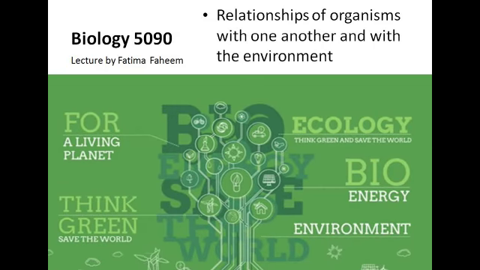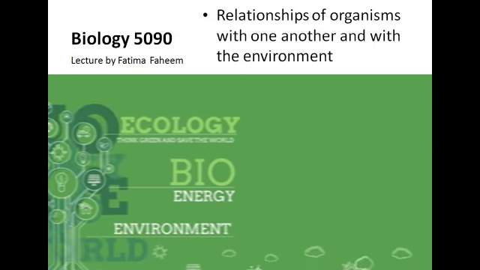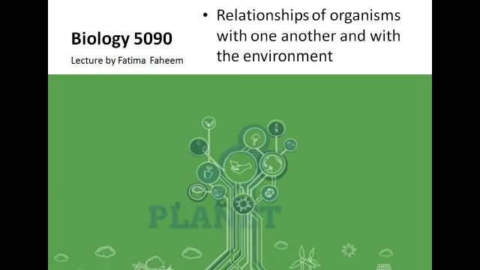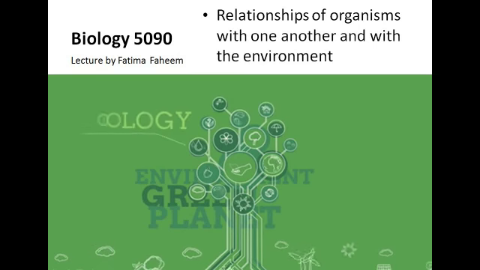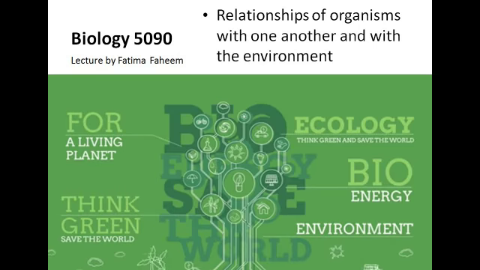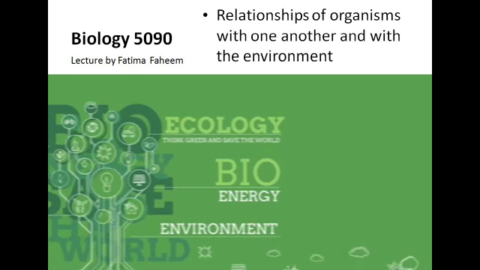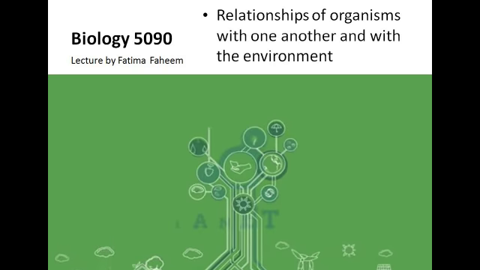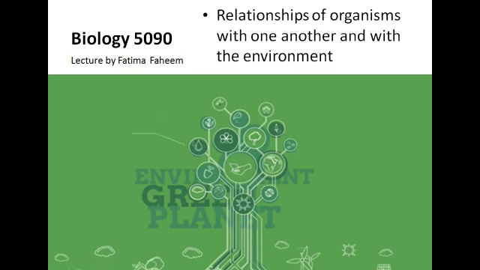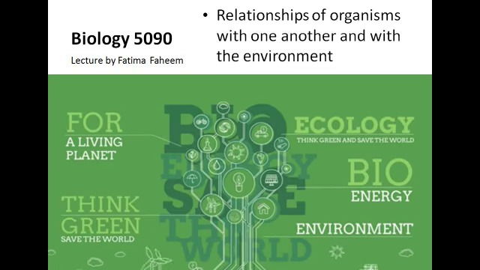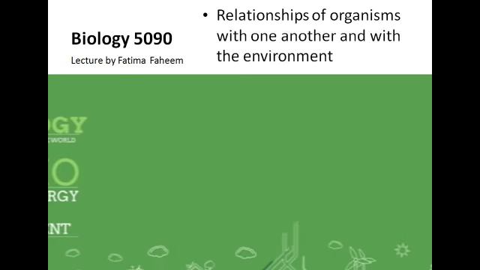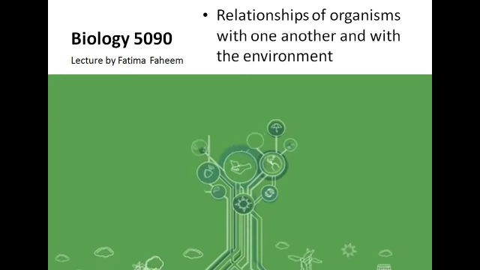Okay, students, we have to continue with our chapter of ecology, relationship of organism with one another and with the environment. In our last lesson, we briefly studied about biotic and abiotic factors. Today, we will go into their detail, how temperature, light, oxygen, pH affect plants and animals around us, that we have to see today in detail.